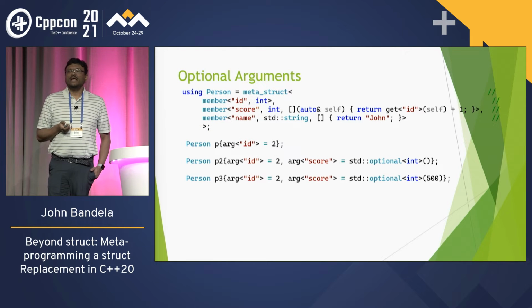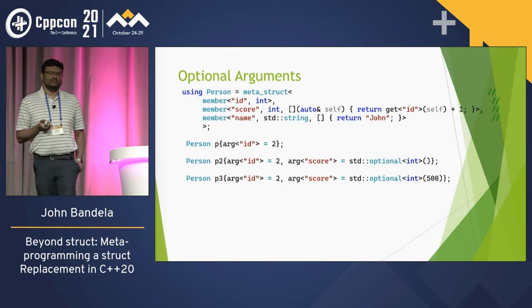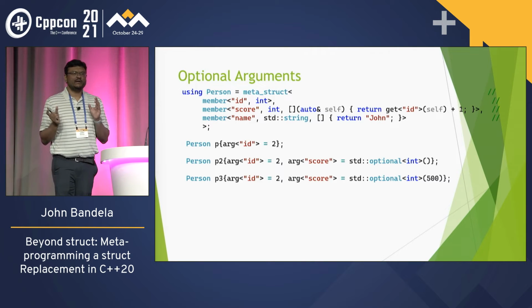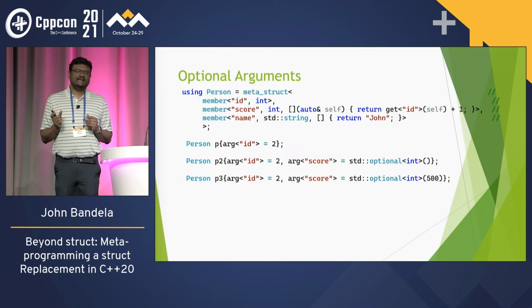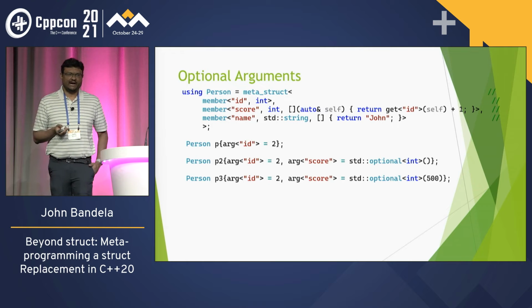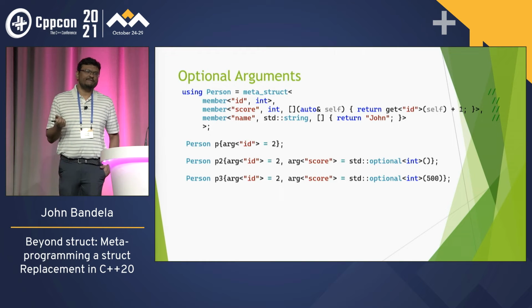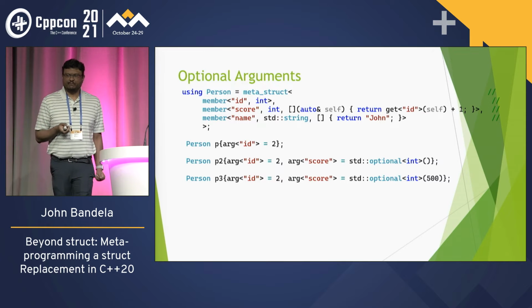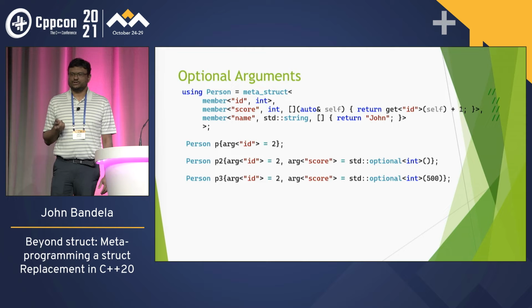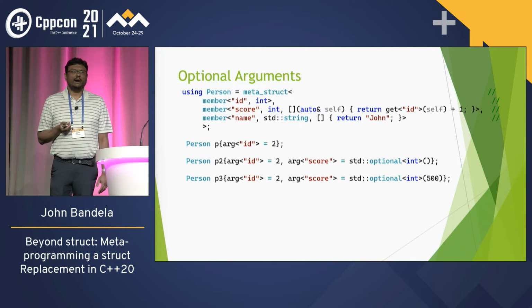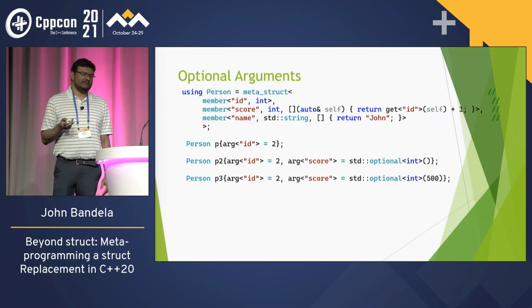All right? And now let's do optional arguments. First of all, we've either been all or none. We needed all the parameters, or else we needed none of them. We either default constructed or we provided all of them. What we'd like to be able to do is provide some, and some are default. For example, for person, we provide arg ID equals 2, and the score and the name will be default constructed. And we specify that at compile time.